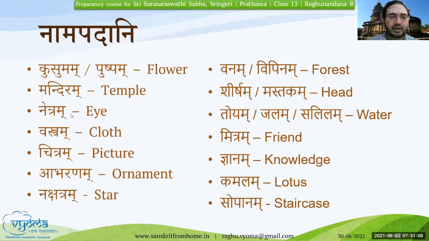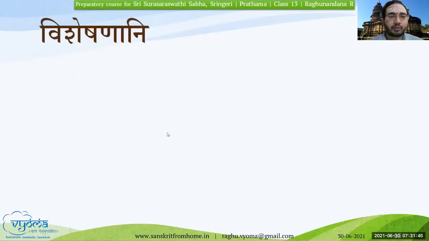So the other places, here again we can identify wherever there is rakara, and then we will know it will become na, abharanani. Here there is an exception. After rakara there is nakara. Since this is one of the grammar rules for the exception, here it will be abharanani only. Okay, mandirani, netrani, vastrani, chitrani, nakshatrani, and other places similar to what we have seen earlier. We shall now read some of the visheshanani.